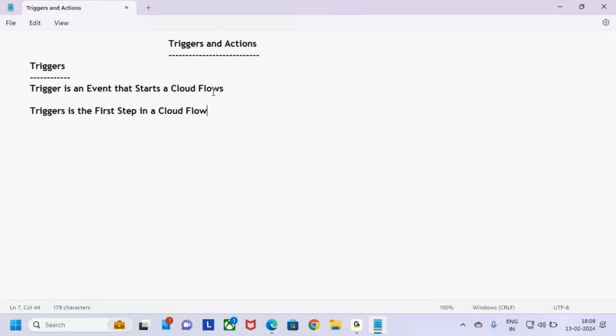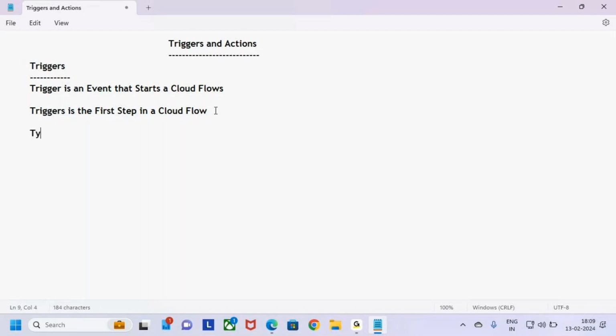So whenever you want to start a cloud flow, what is the first step? The flow will start with what? A trigger. What is a trigger? An event. So that's what I'm keeping here, guys. Trigger is the first step in a cloud flow. You'll understand how the flow is going to be started based on the trigger or event. I will explain it. For now, keep in mind that the cloud flow will start with a trigger, or we'll call it an event.